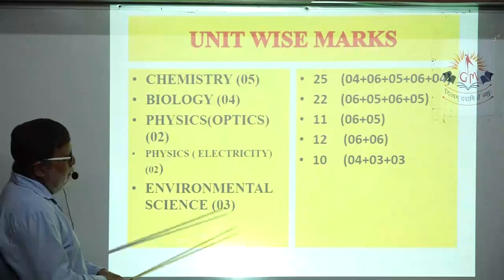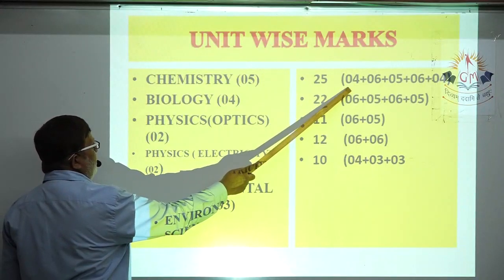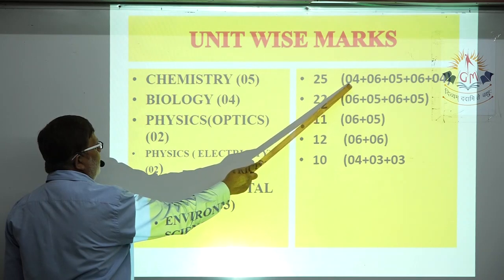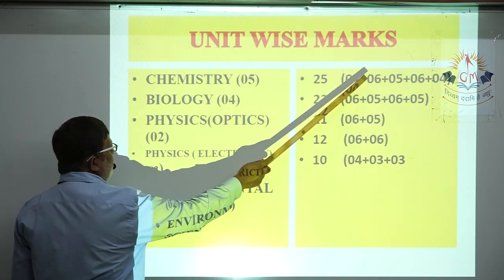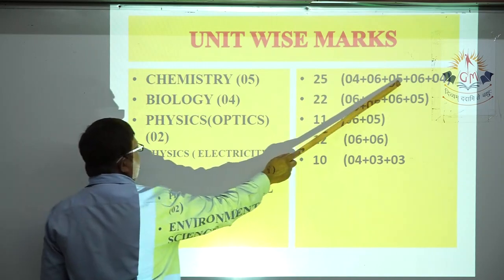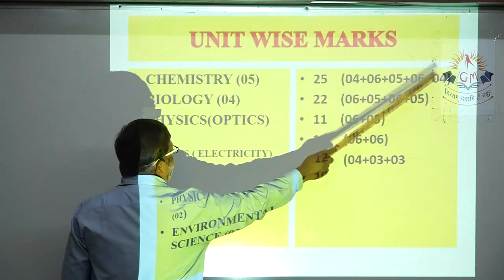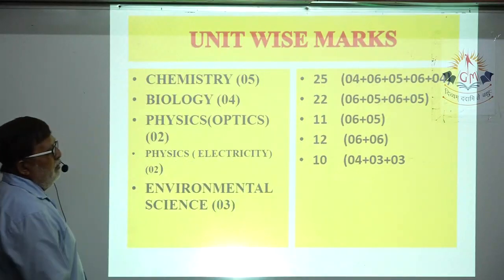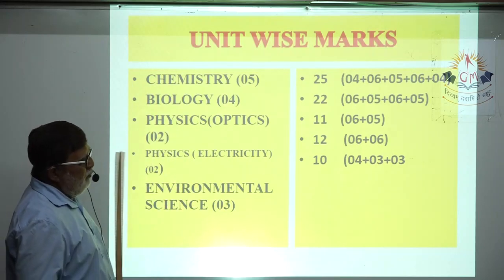What does this suggest? It suggests chapter wise marks. From chapter 1 there will be 4 marks, chapter 2 6 marks, chapter 3 5 marks, chapter 4 6 marks and chapter 5 4 marks. So the total unit is 25 marks.